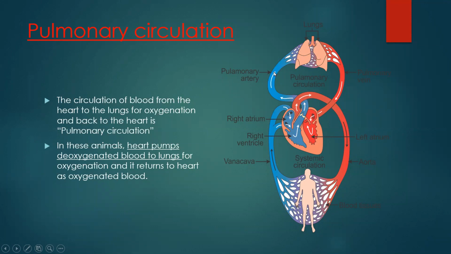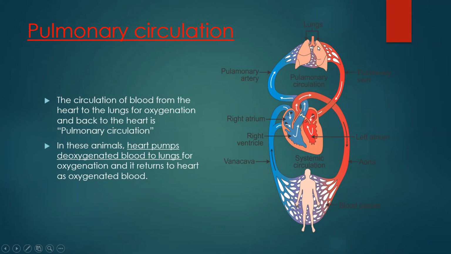Now let me tell you, the pulmonary artery is the only artery which carries deoxygenated blood. Usually we know arteries carry oxygenated blood, that is pure blood. But the pulmonary artery is the only exceptional artery which carries deoxygenated blood from the right ventricle, and it gives it to the lungs for oxygenation.